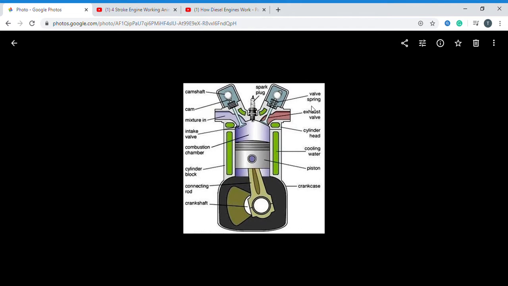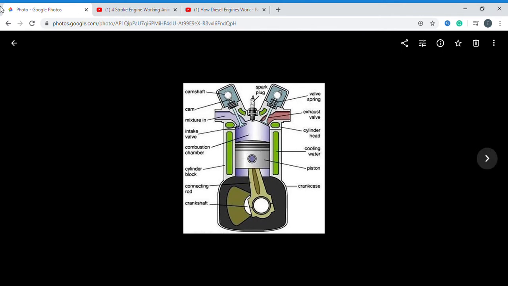Generally, as I have said, between a petrol engine and a diesel engine we have only two important differences. In the petrol engine we have the spark plug. In the diesel engine we use the fuel injector. In the petrol engine, we get an air and fuel mixture inside the engine. In the diesel engine, we get only air. That is the main difference. You can remember these construction details.